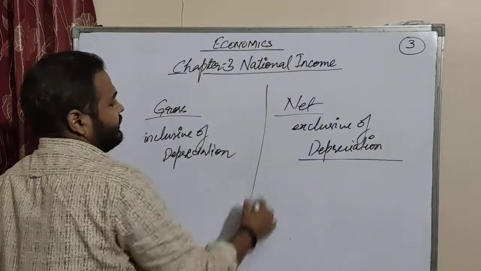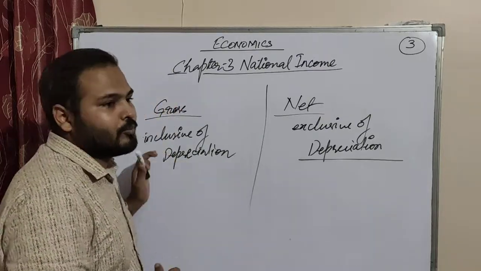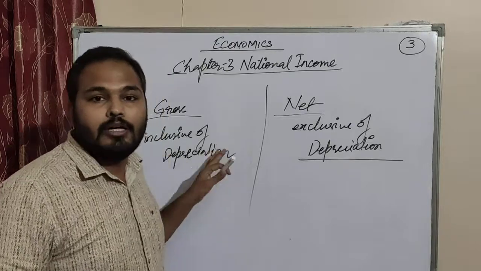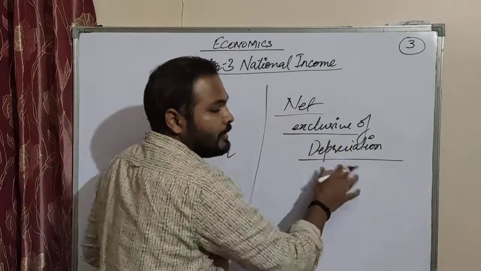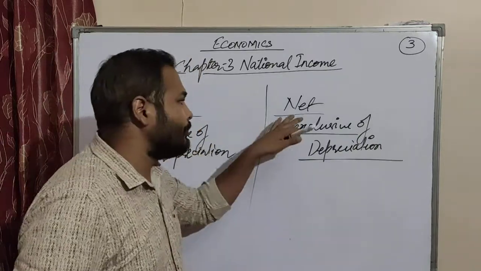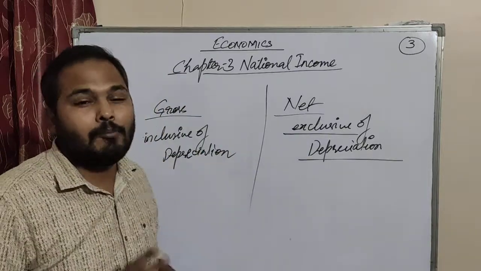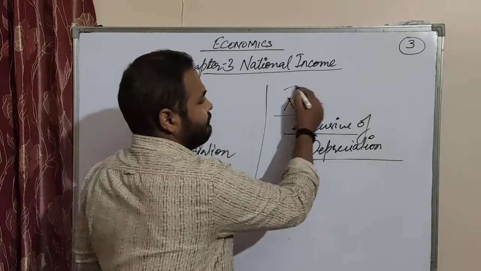So always gross is with the value of depreciation. That means the depreciation value has not been deducted from the gross value, and net value is always exclusive of depreciation, meaning the depreciation value has been deducted from the net value. So when the amount of depreciation is deducted from gross value, it becomes net value.